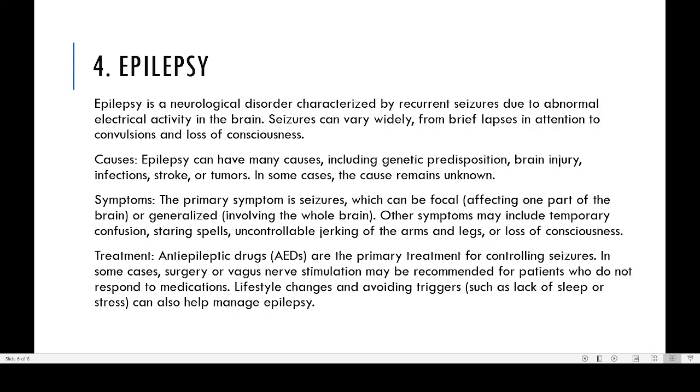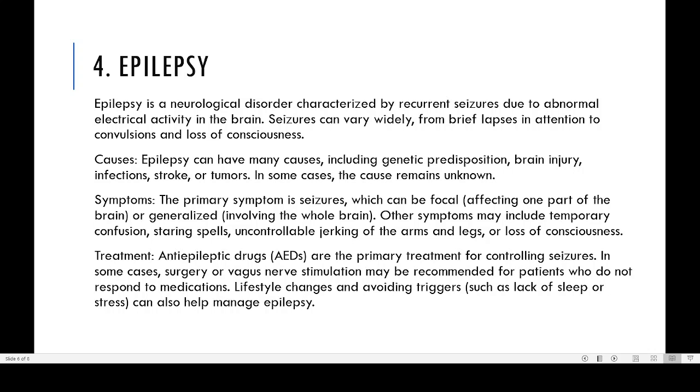Other symptoms may include temporary confusion, staring spells, and uncontrolled jerking. See, this is what is happening in this picture. Hands and legs may be moving very violently, and then there is loss of consciousness.